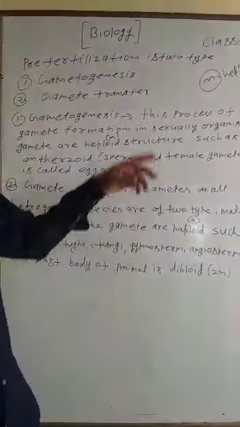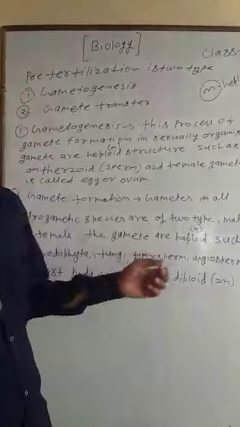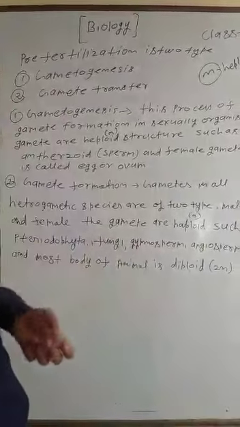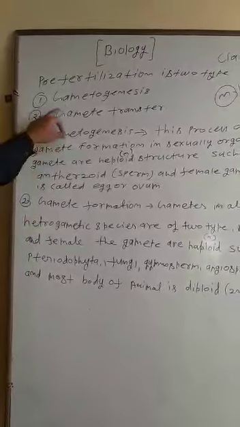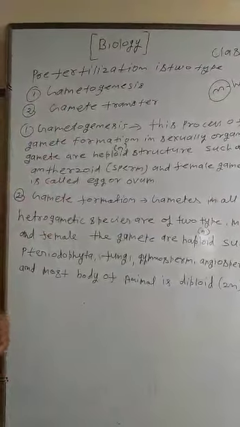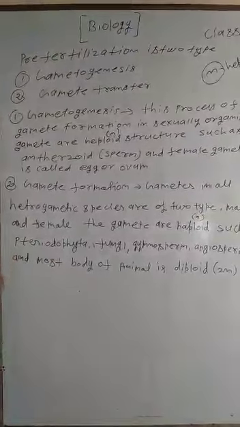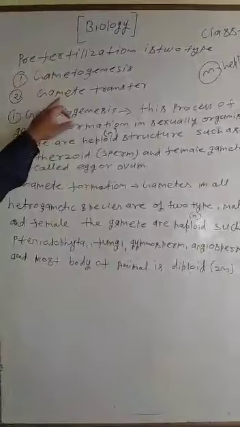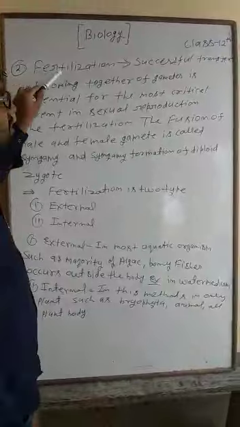Haploid is n number of chromosomes, and diploid is 2n. There are two functions of pre-fertilization: gametogenesis and gamete transfer. Gametogenesis refers only to gamete formation, and gamete transfer is the transfer of gametes from male to female.